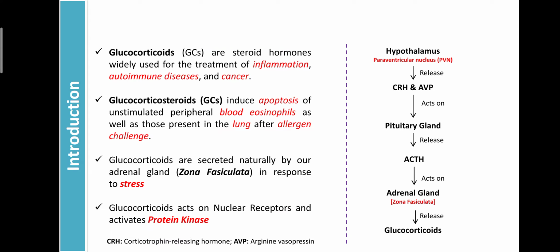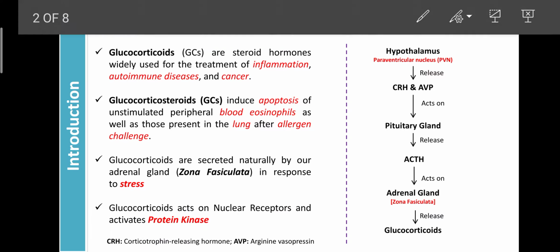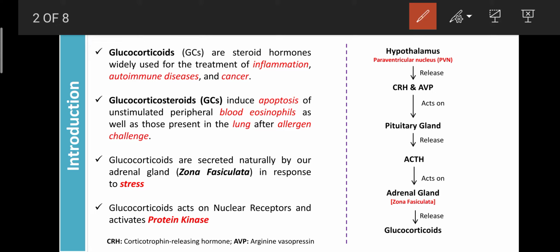Introduction. Glucocorticoid is a steroidal hormone. It is widely used in the treatment of inflammation, autoimmune diseases, and cancer. The local hormones, also known as autacoids, are involved in causing inflammation or autoimmune diseases, and all of these are destroyed or inhibited by the glucocorticoids.